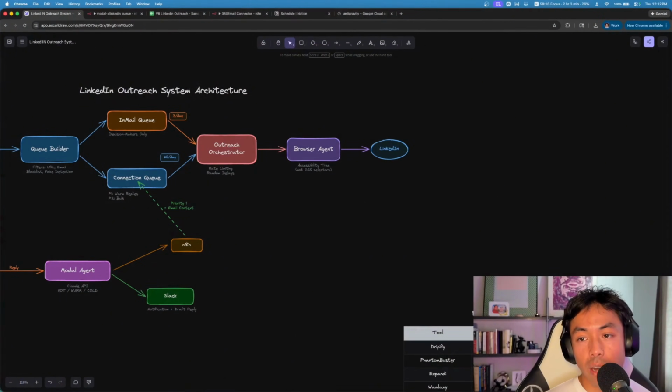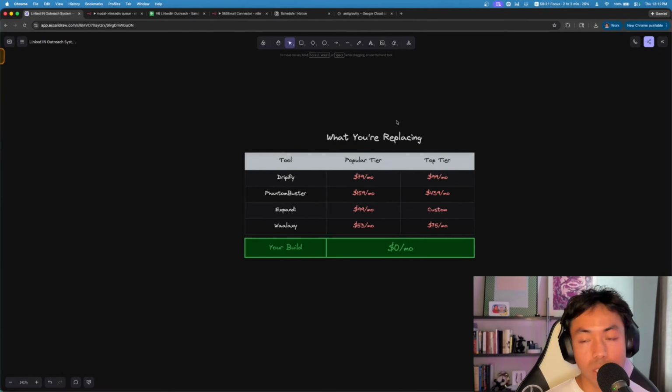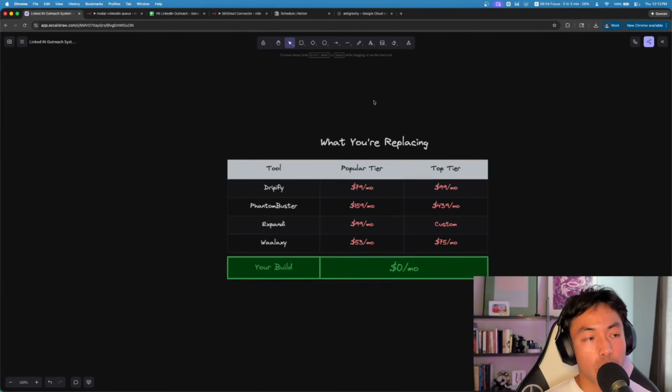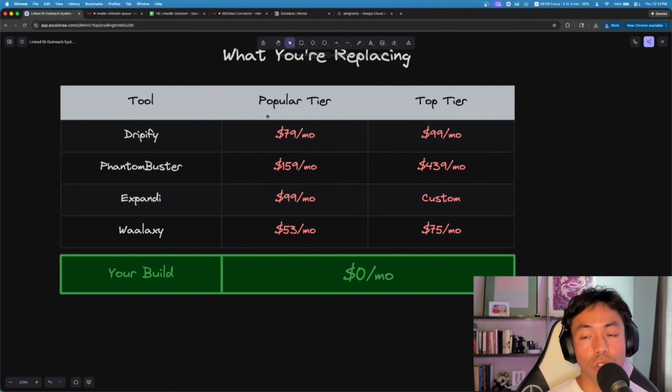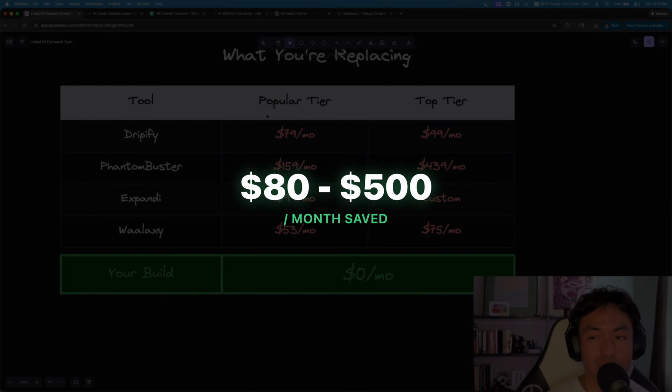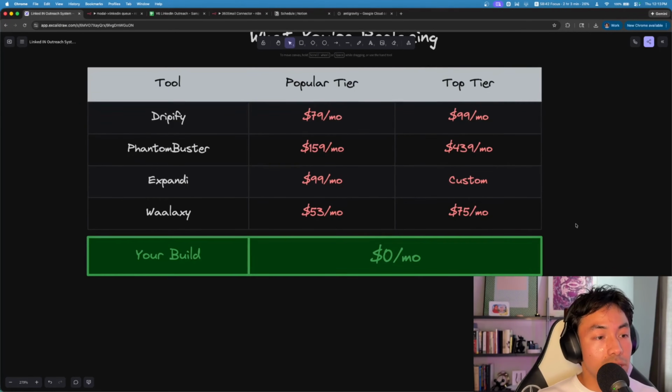Now, a couple of pros about this system is that we don't need any third-party tools that charge you an arm and a leg. We own the system outright and it's completely customizable. The problem with these tools isn't necessarily the price, although they are charging you anywhere from $80 to $500, and you still have to configure the system. And if you use it too much, or if a mistake is had, then your LinkedIn account can be suspended or it could even be banned. So the best part about this is that is completely off the table with this system that we're building, because quite literally there is no flags for LinkedIn to detect.